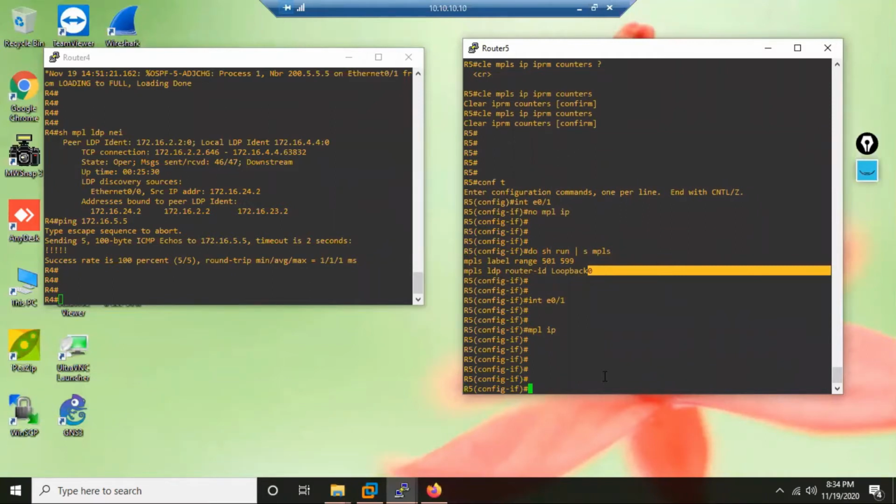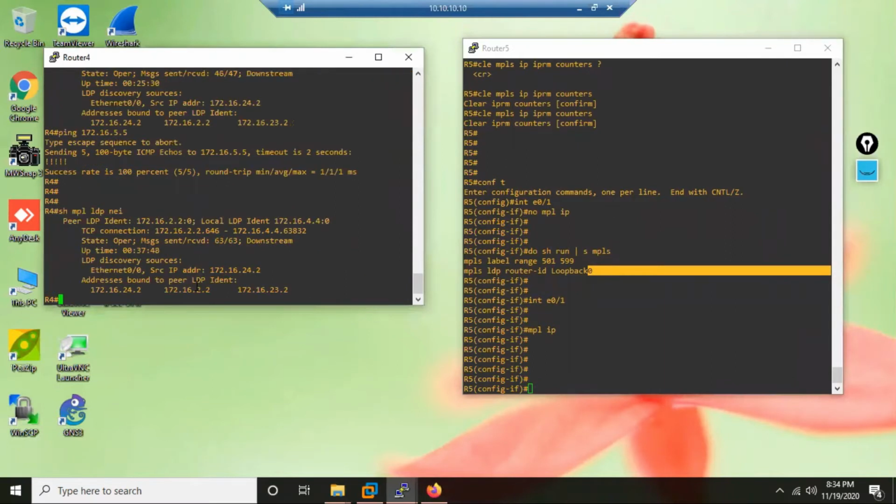I removed MPLS IP, LDP I removed. Now I am again enabling LDP MPLS, right? Did the problem get solved? Still not, the problem did not get solved. Show IP MPLS, still not there.